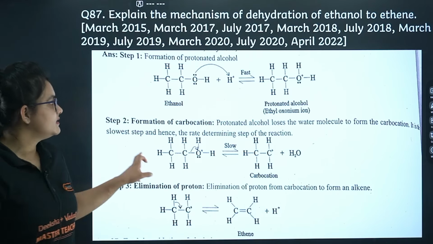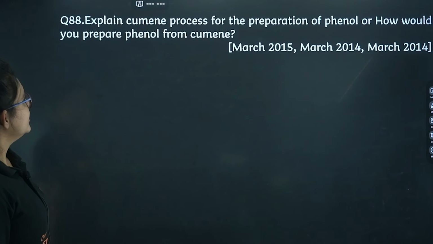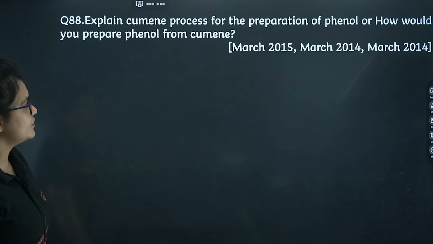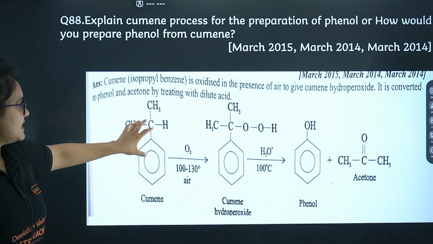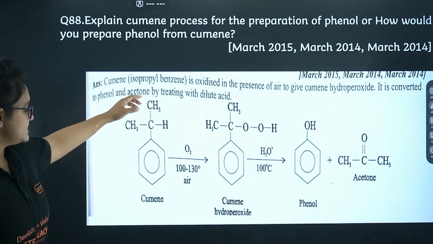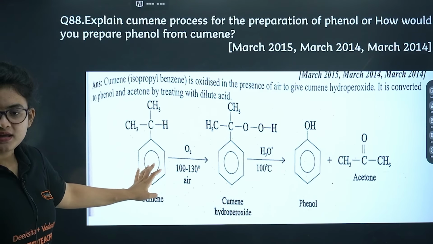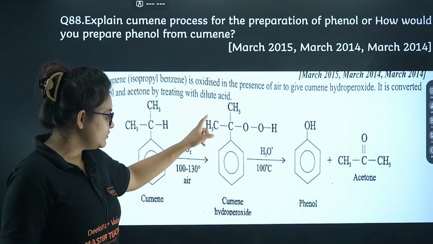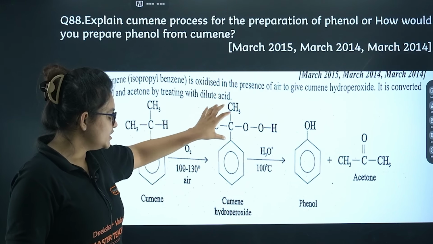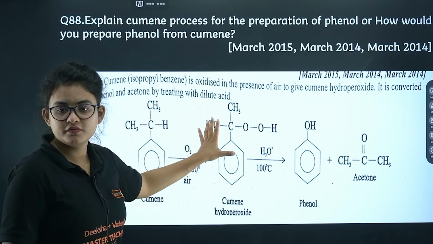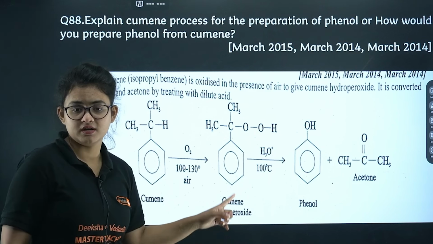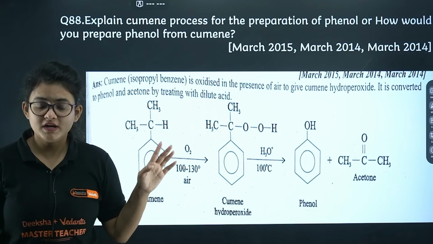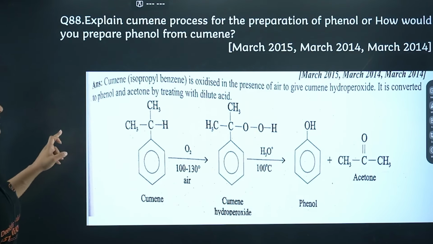Okay, let's proceed. Cumene: explain the cumene process for the preparation of phenol, the cumene to phenol reaction. This isopropyl benzene is called cumene. If you treat it with O2, you will get cumene hydroperoxide. From there, if you give a little acid, it will proceed to phenol, along with acetone. Very important reaction, remember that.